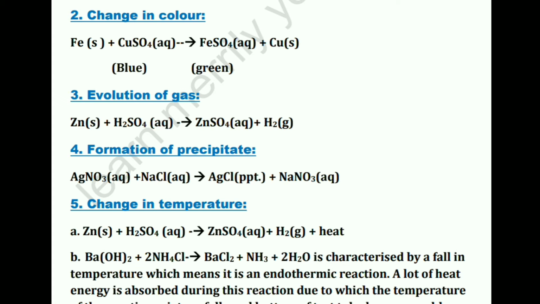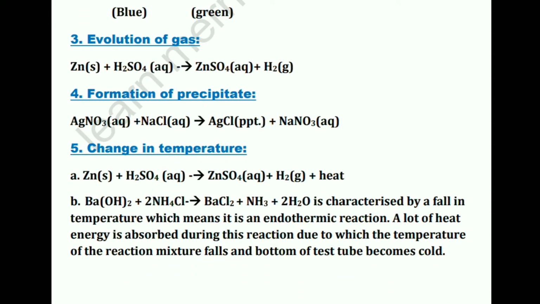For example, when zinc reacts with sulfuric acid, it evolves hydrogen gas along with the formation of an aqueous solution of zinc sulfate. So since a gas is being evolved, you can consider it to be a chemical reaction. Now, formation of precipitate. So basically, what is a precipitate? An insoluble salt. Generally, when you react two substances, you get a substance which dissolves in water. But at times you may also get a precipitate, meaning an insoluble substance.